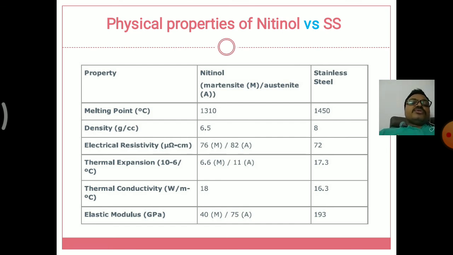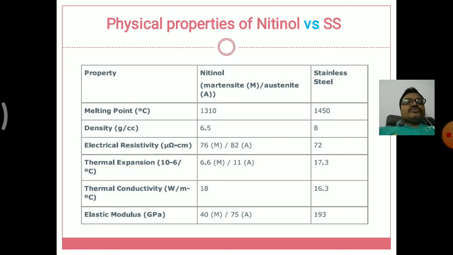Next we are going to see the physical properties of nitinol versus SS, that is, stainless steel. Nowadays we are using nitinol as an advanced material in shape memory alloys, but in the olden days, as well as the starting phase of shape memory alloys, stainless steel was highly used and highly recommended. But nowadays we are using the nitinol alloy, that is, nickel titanium alloy.